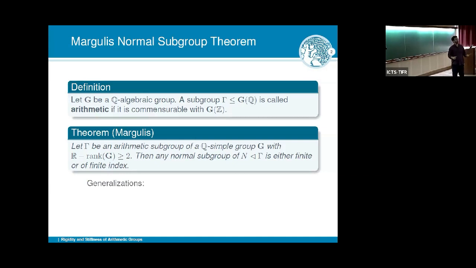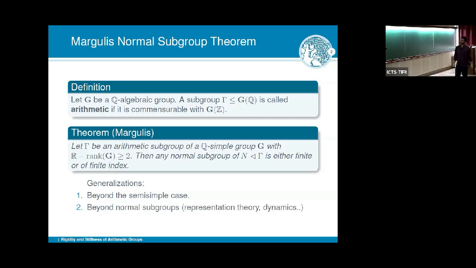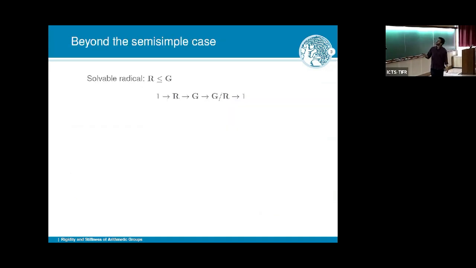Today, I want to talk about generalizations of this theorem. Two types of generalizations. One is to talk beyond the semi-simple case, not assuming, let's say, Q simple here. And the second is to talk not only about rigidity pertaining to normal subgroups, but also maybe rigidity in the representation theory of such groups, the dynamics of such groups, etc. So first, let's talk about what it means beyond the semi-simple case.